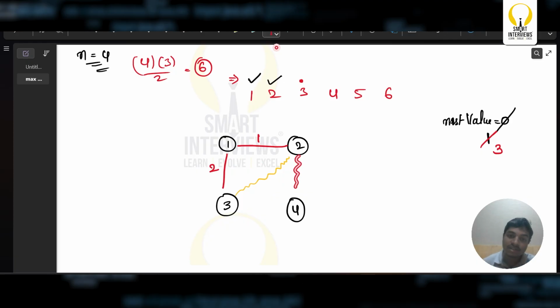If I try to look, this is not forming a cycle. This is also not forming a cycle. Even this is not forming a cycle. If I take this, it becomes this, and if I take this, it's going to be this, which is not going to form a cycle. So now I'm going to consider this, which is going to be 4. Done. And later, forming a cycle is going to be either these two. So in this particular case, 4 plus 2 plus 1, which is 7, is going to be the output for this particular example.